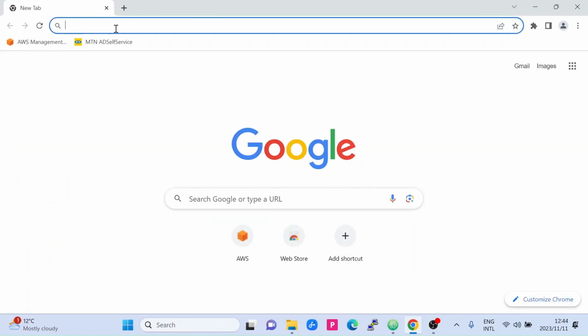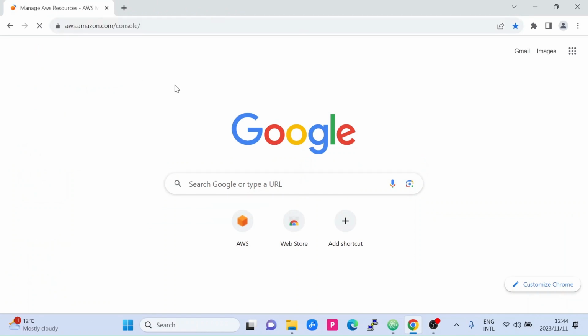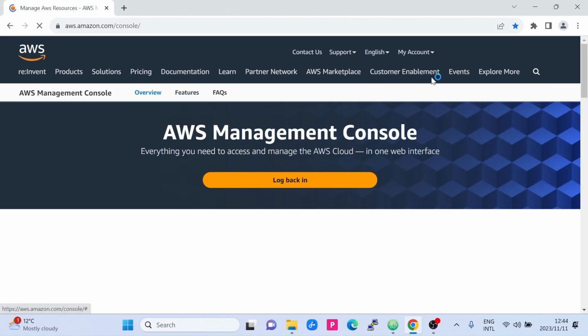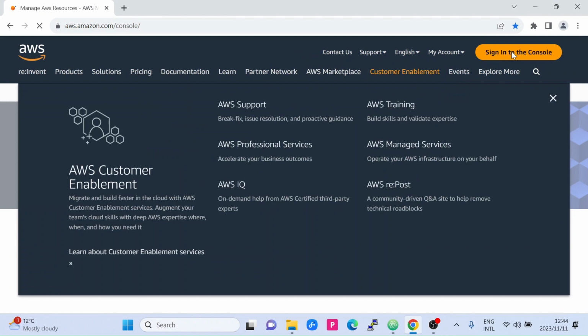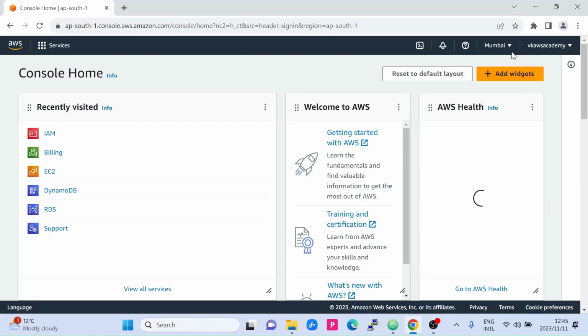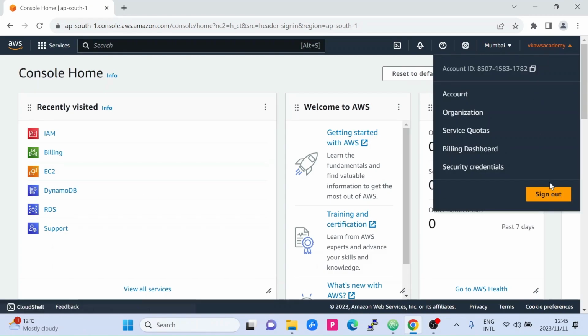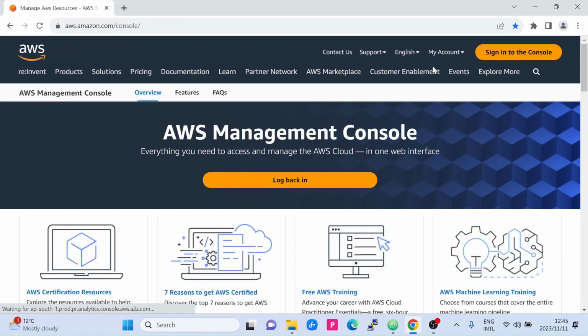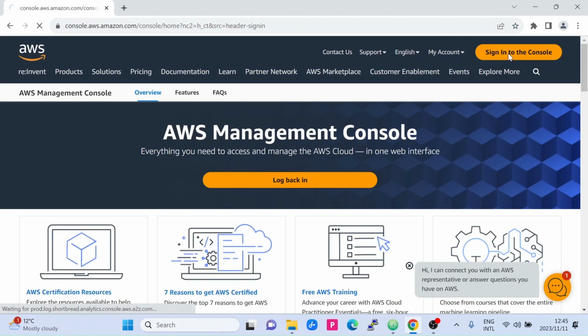So I will close the session. I've created a new session. I will click sign in. If you see, we haven't logged in properly, so I will sign out from here. Sign in to the AWS console.